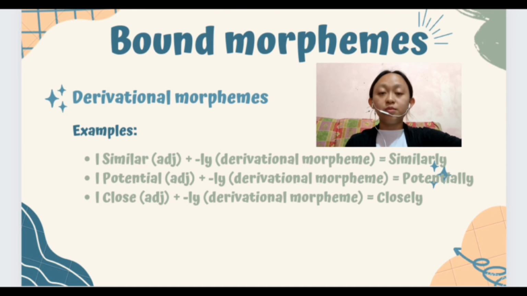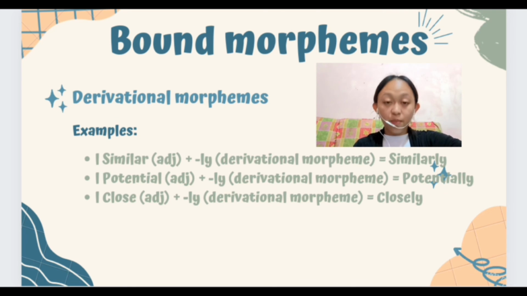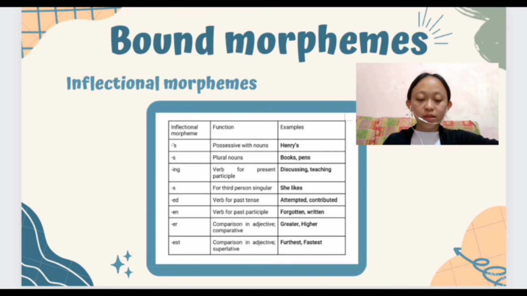As for bound morphemes, they also have two types, which are derivational and inflectional. Derivational is a process of creating a new word by adding a prefix or a suffix. Examples are shown down below. As for inflectional morphemes, it is a suffix that is added to a word in order to give that word a specific grammatical property, such as its tense, number, possession, or comparison. Below are the inflectional morphemes and their functions.